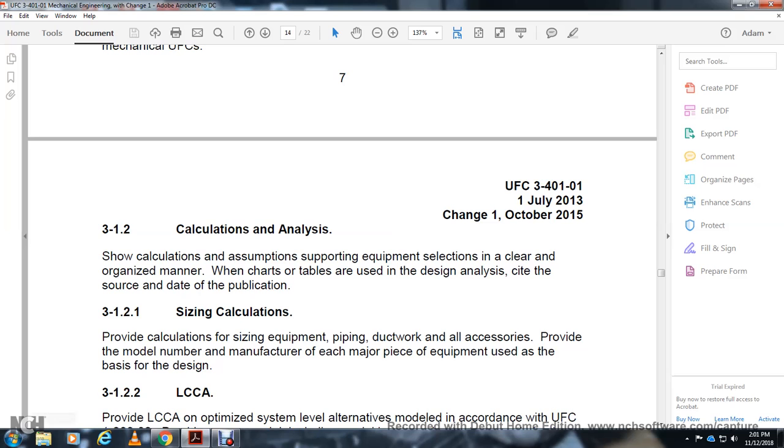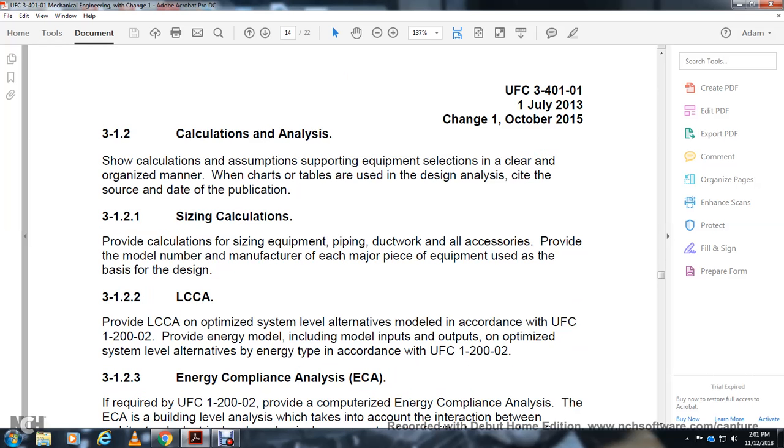All accessories provided, the model number of the manufacturer, each of the major pieces of the equipment, the basis of the design, life cycle cost analysis. Provide the life cycle cost analysis, optimized system level electronic module, per UFC 1-200-02, and provide the engineering model, the model inputs and outputs, and optimized system level alternatives.